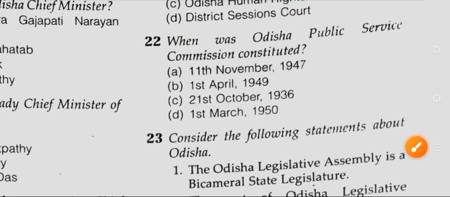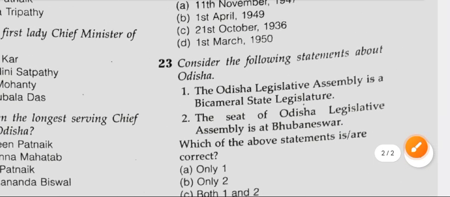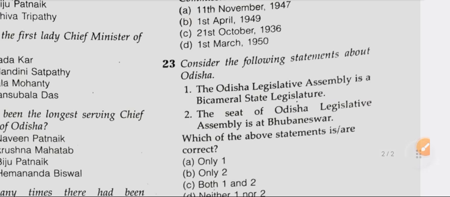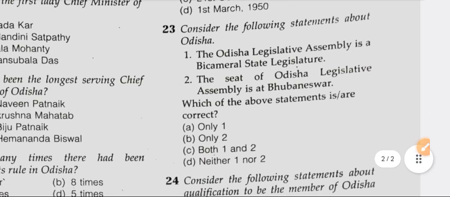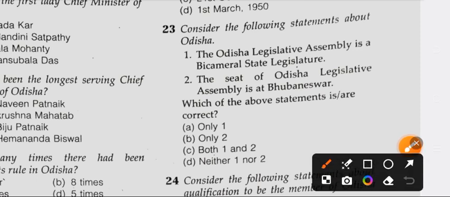Question number 23. Consider the following statements about Odisha. 1. The Odisha Legislative Assembly is a bicameral state legislative. 2. The seat of Odisha Legislative Assembly is at Bhubaneswar. The question is which of the above statements is or are correct? Option A only 1, option B only 2, option C both 1 and 2, and option D neither 1 nor 2. So right answer is option number B only 2.